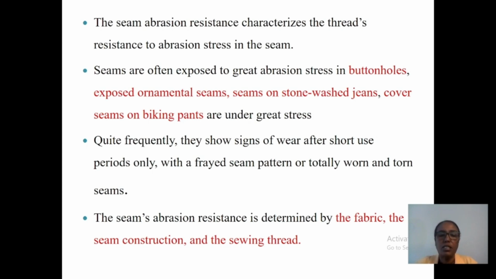The seam abrasion resistance is determined by the fabric, the seam construction, and the sewing thread type.